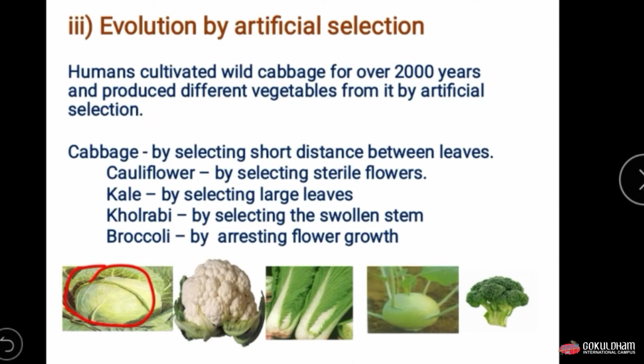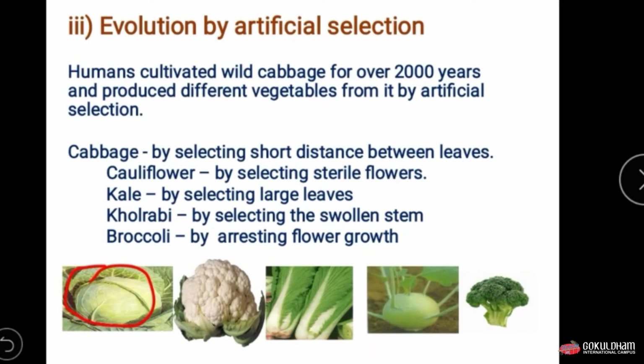Next is cauliflower. It is produced by selecting sterile flowers. Humans produce the cauliflower by selecting sterile flowers. The cauliflower which we eat is actually a sterile flower.